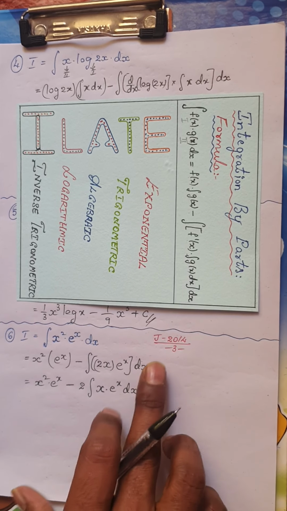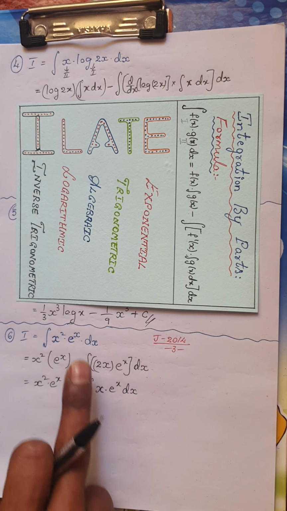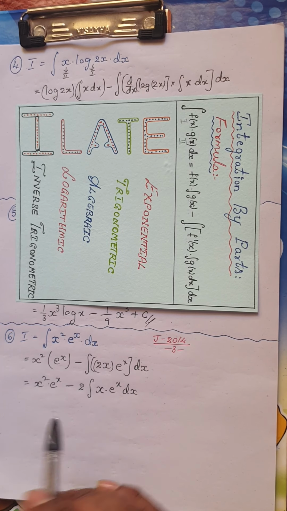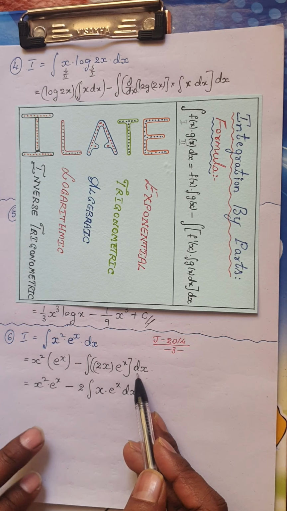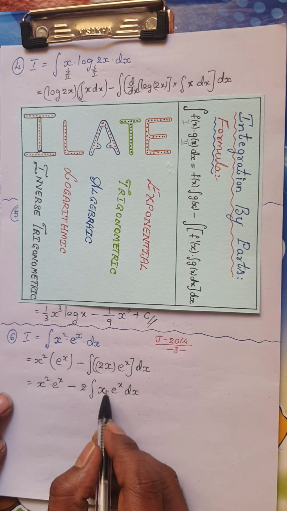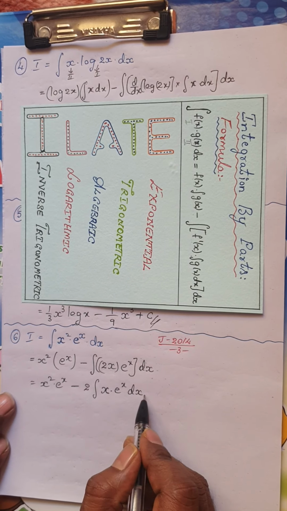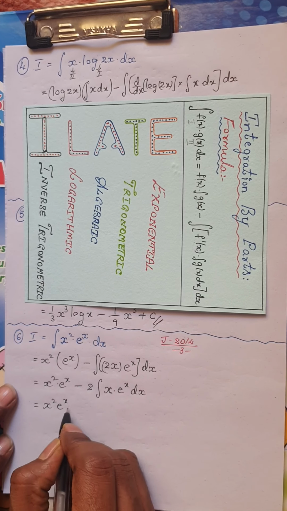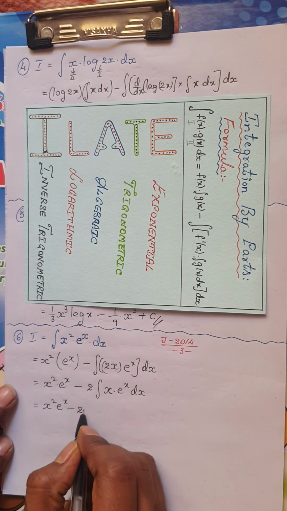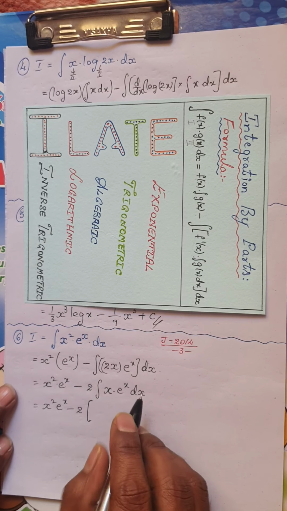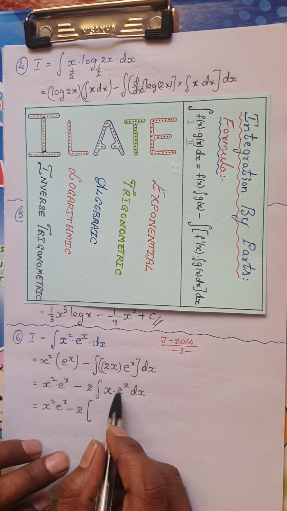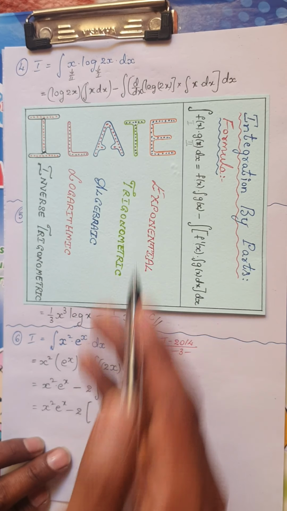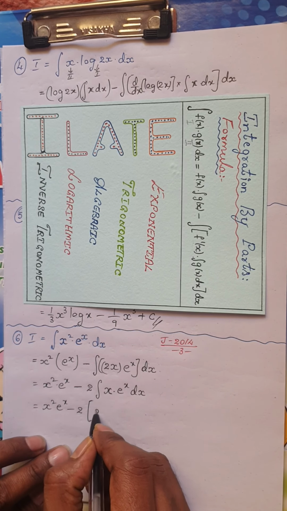Okay, this question was asked in the year July 2014. This is a good question for 3 marks. Okay, once I integrated, this question will not stop here. Now I have to again integrate by parts once again. So this is nothing but x square into e power x minus 2 into, always better open a bracket, again when you have two functions, algebraic and exponential, so keep algebraic function as it is.